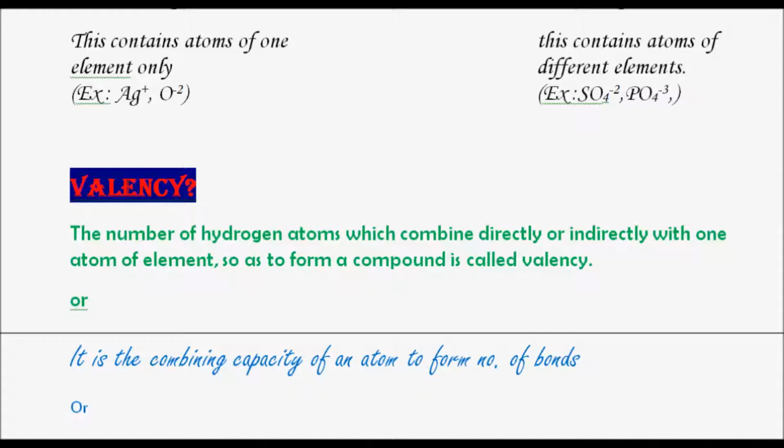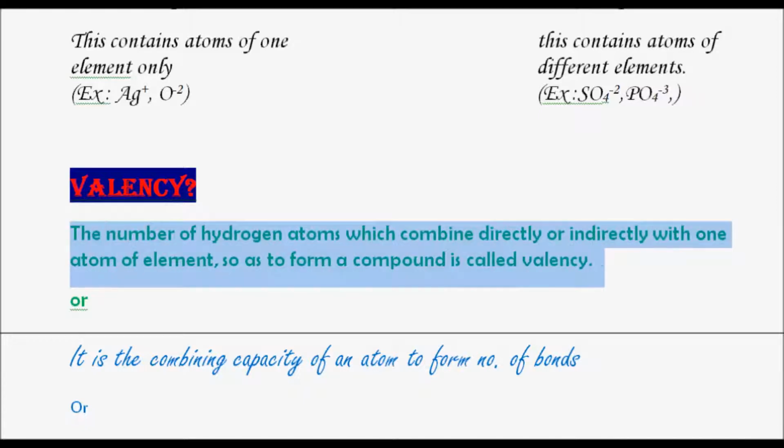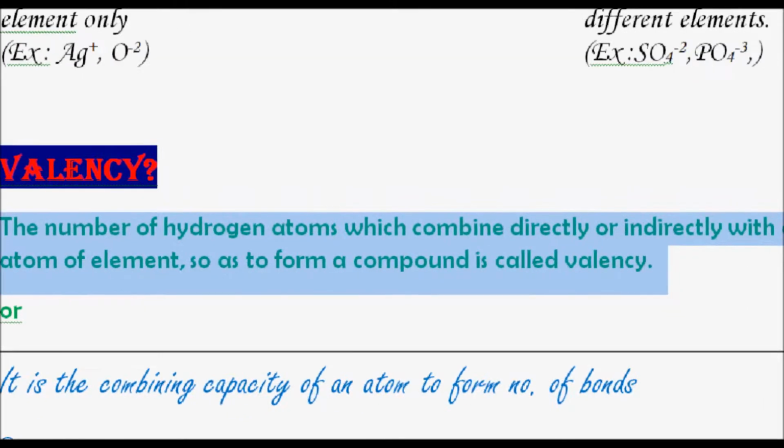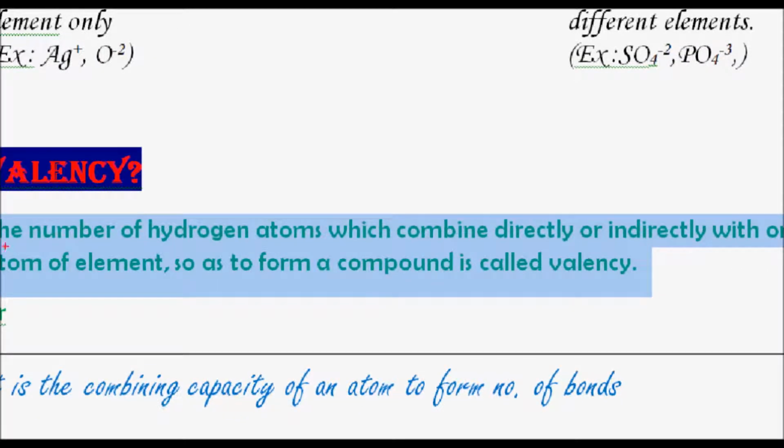Valency is the number of hydrogen atoms which combine directly or indirectly with an atom of an element. So this is the number of hydrogens with which an atom is combining. For example, if an atom is combining with two hydrogens, then its valency will be 2.